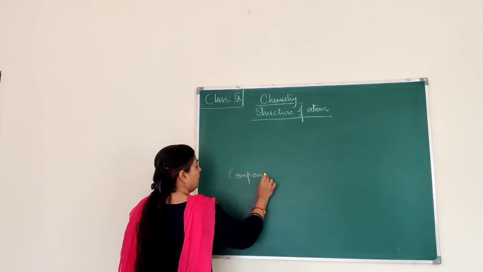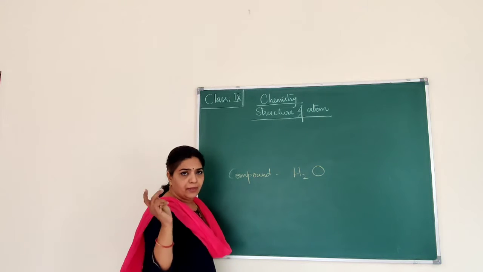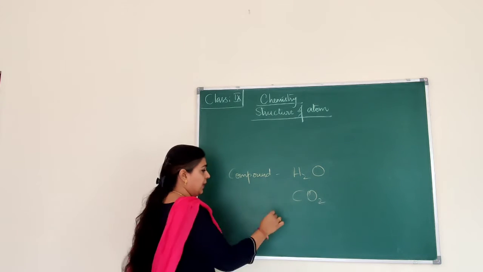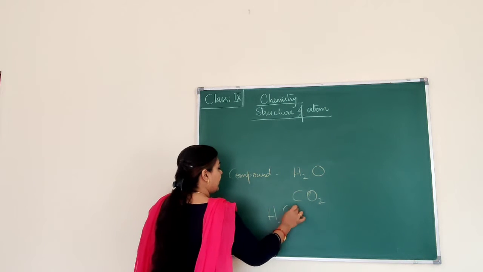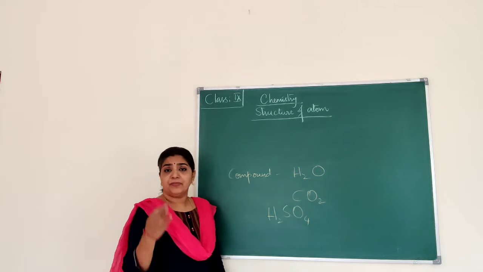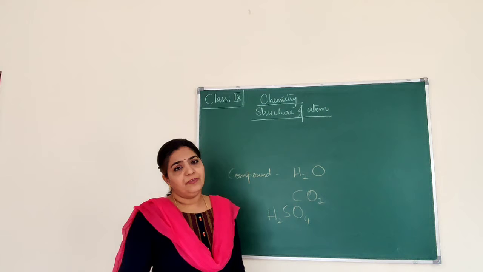So let us take one example for compound, water. Water is made up of two elements, right? Or take carbon dioxide, it is again made up of two elements. Or sulfuric acid, H2SO4: hydrogen, sulfur and oxygen, made up of three elements. So basically a compound is also made up of elements.